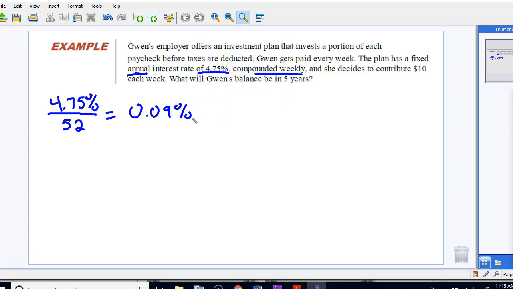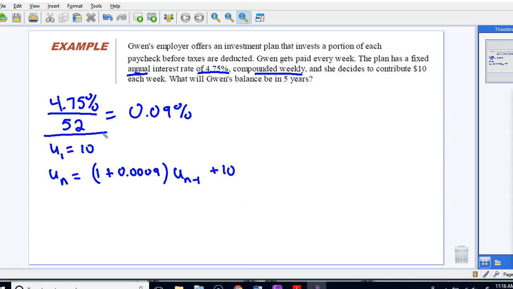Okay, so when we're thinking about our geometric sequence, we could say U sub 1 equals $10. That's how much she's getting in the beginning. And then U sub n is going to equal, we have to take her $10 that she keeps plus adding on this number. So it's going to be 100% plus, and remember, this is a percent, so it's going to be 0.0009, this last zero is the 1%, 0.09. We're going to take that times U sub n minus 1, and then we have to add $10 to it because she'll contribute $10 next week. All right, so there is our recursive routine.